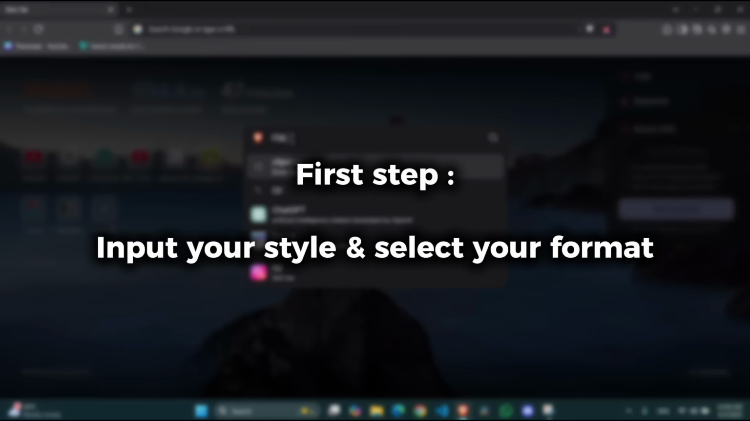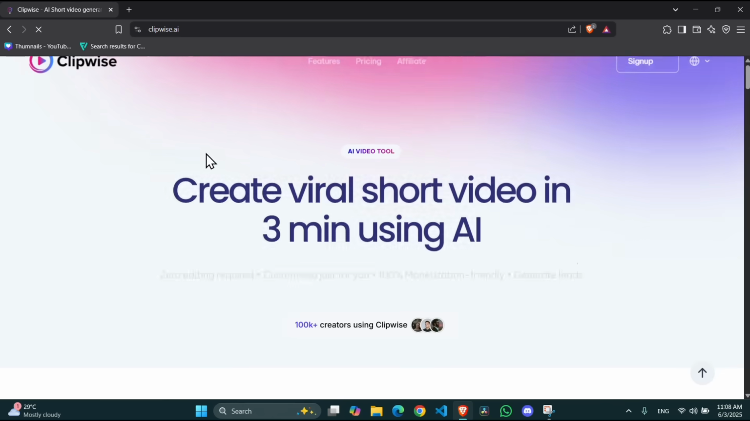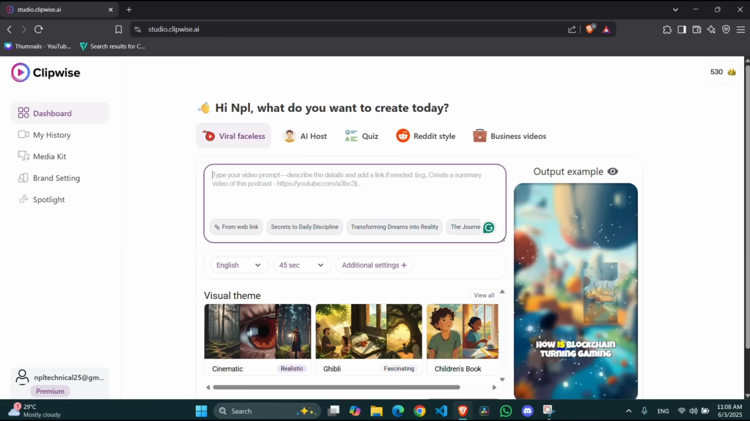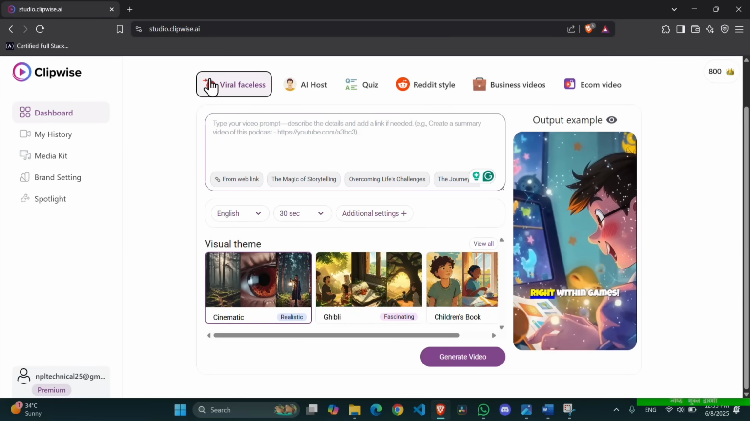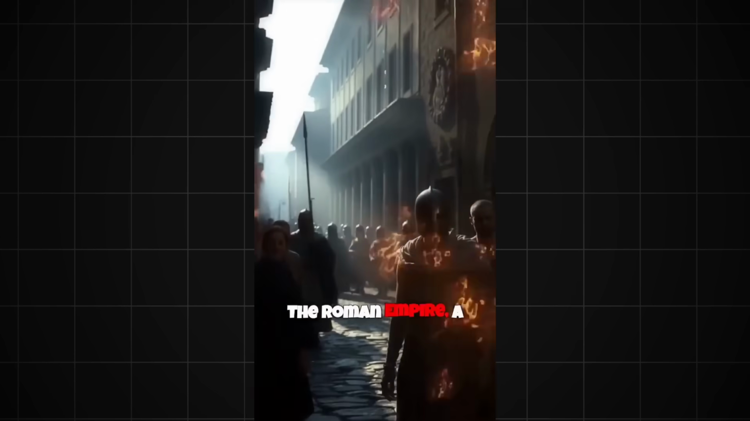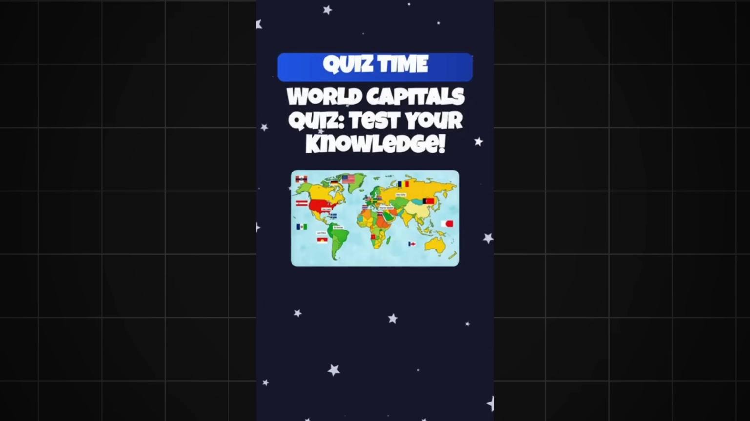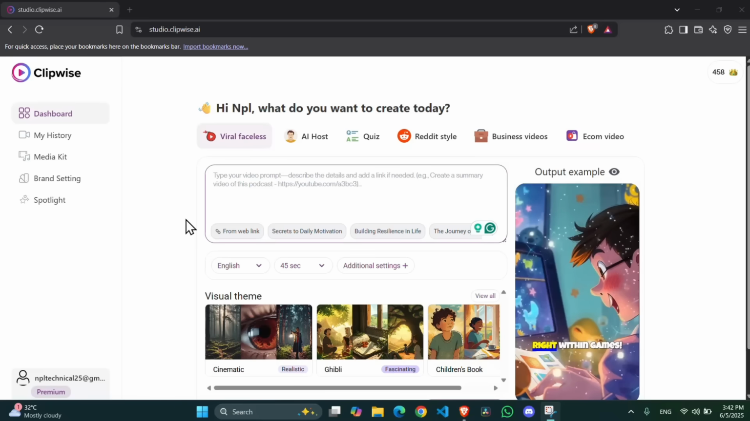First step, input your idea and select your format. Click the link below to open this website and sign up for a new account. Your dashboard will look like this. Here you can create any type of content like viral faceless videos, AI host videos, quiz videos, Reddit-style content, business videos, and e-commerce videos. Today, I am going to create a faceless video. You can also create other types of content.